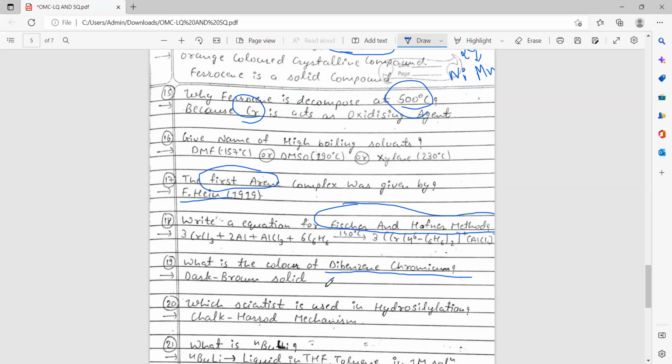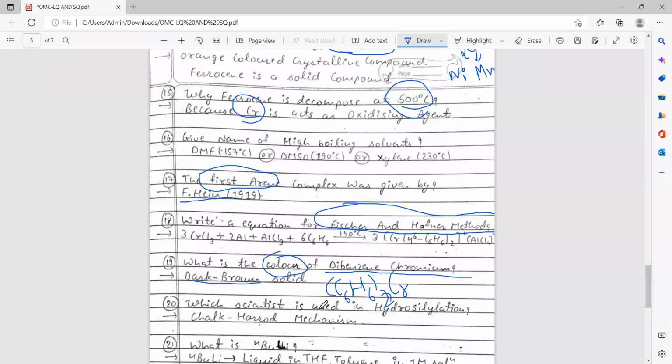Dibenzene chromium can be written like this: (C6H6)2Cr. You have to learn the colors of all the metallocene and metal arene complexes. It is a dark brown solid.